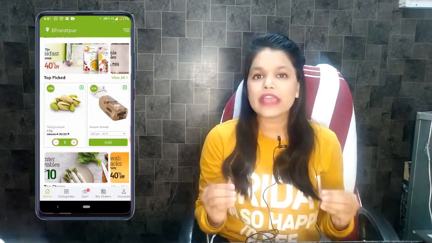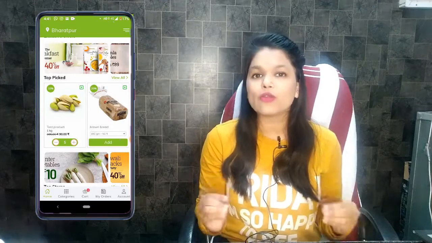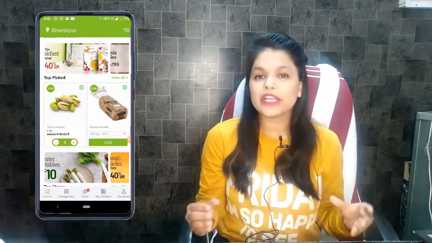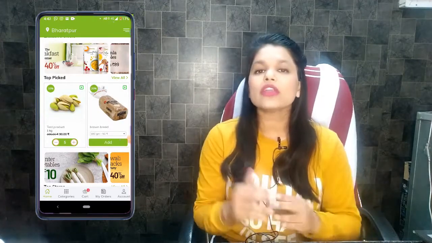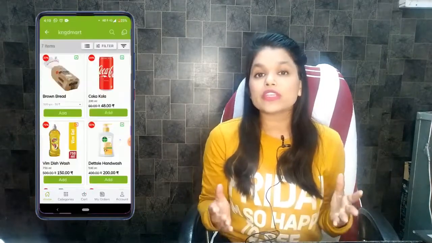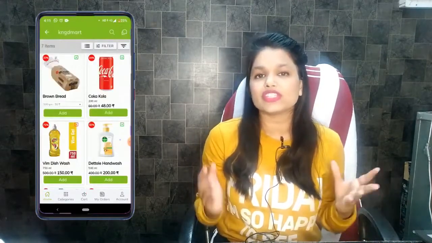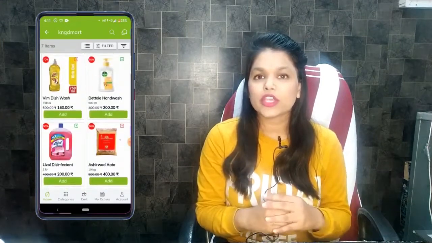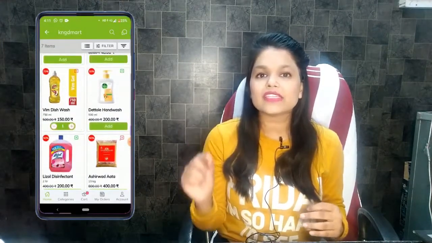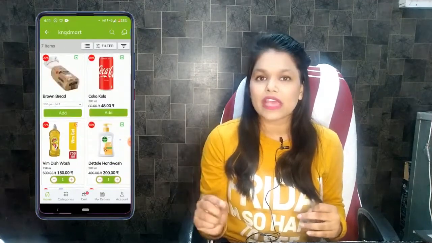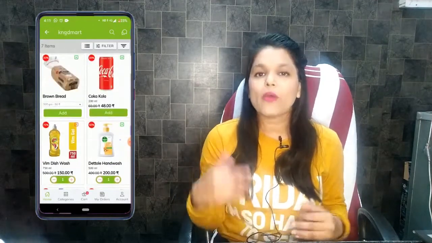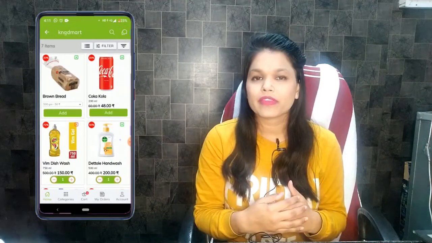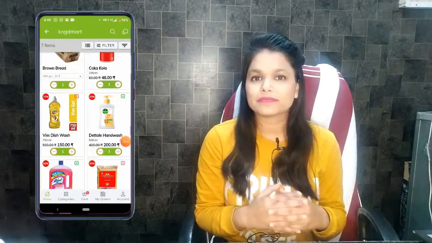Now, let's add some products and understand how TopBasket completes the order. Now, let's click on KNGD Mart, and here you can see all the products available in KNGD Mart. Let's add products to cart. You can also increase and decrease quantity without going inside the product. Now, add different products. And now click on cart.